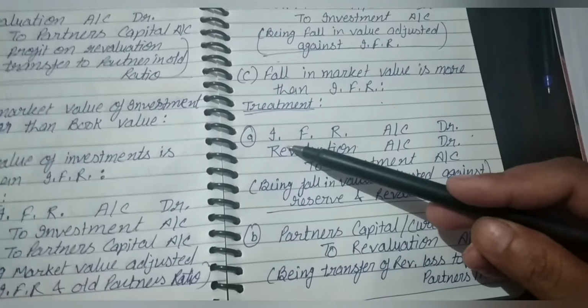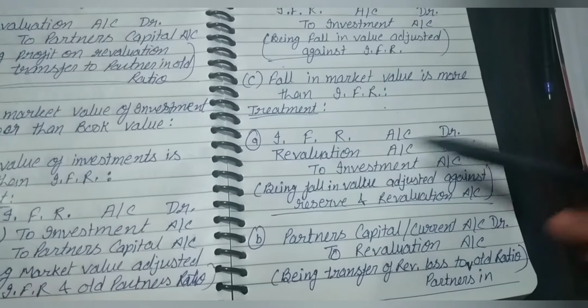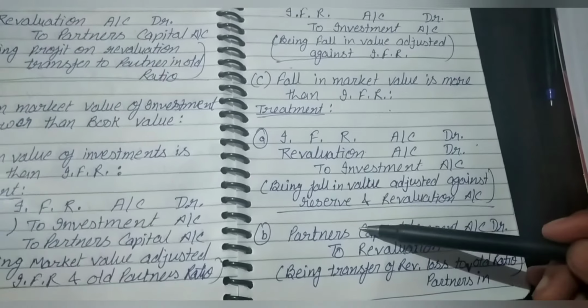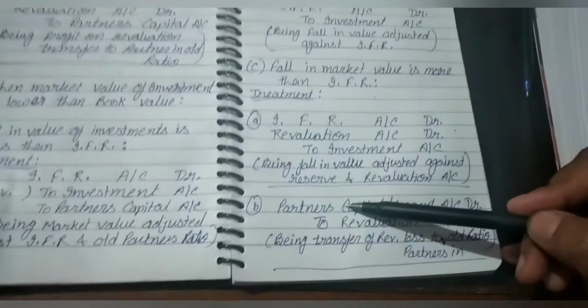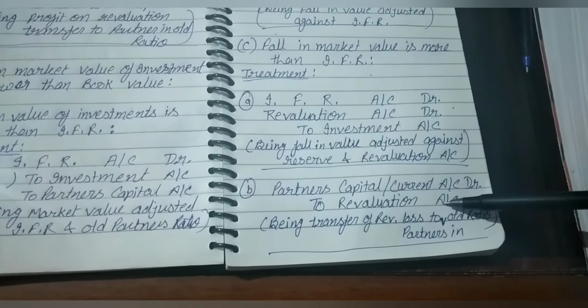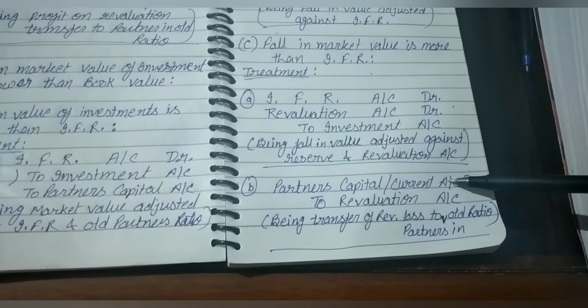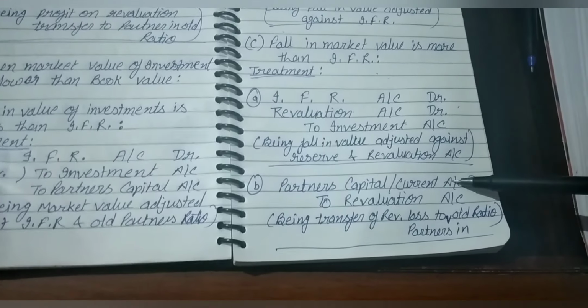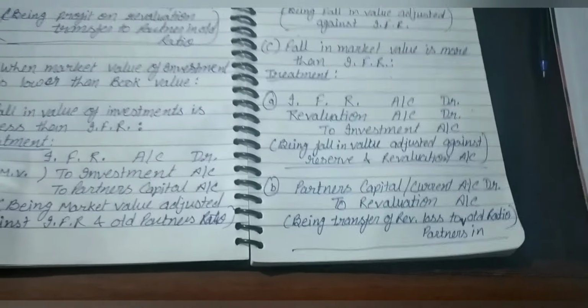Firstly, we treat it as IFR account debit, revaluation account debit, to investment account. The second treatment is the transfer to revaluation account, that is partners' capital or current account debit to revaluation account. It will be a loss, and that will be borne by the old partners in the old ratio.